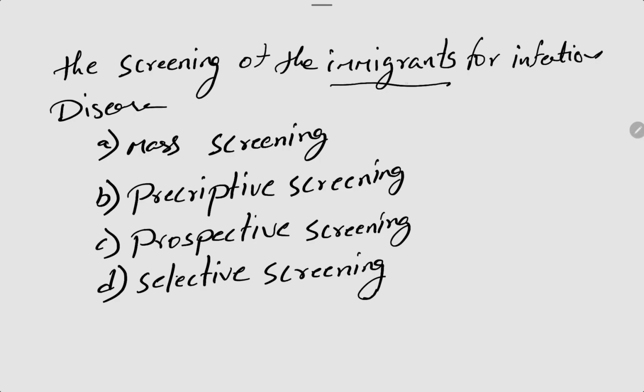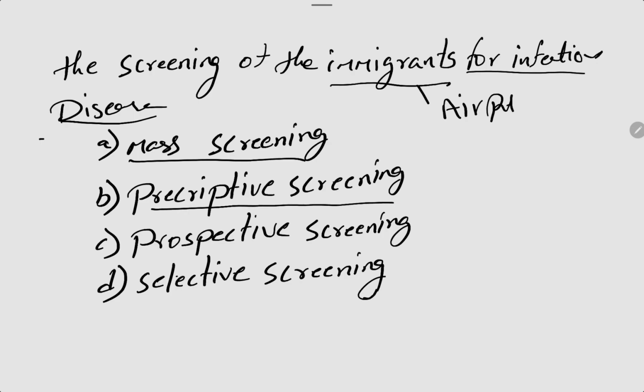So immigrants are nothing but the people who are coming from other countries, mainly at the airports. For infectious disease, when people are coming from other countries, we are screening them for infectious diseases. So what is the meaning? Options are mass screening, prescriptive screening, prospective screening, selective screening.